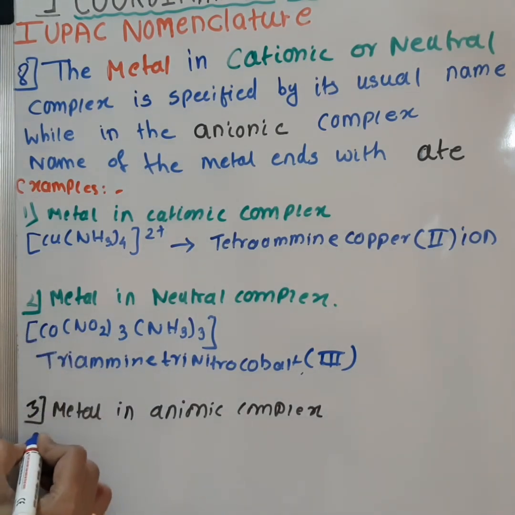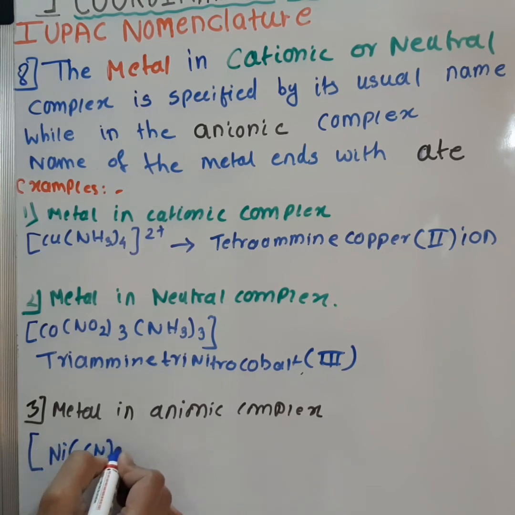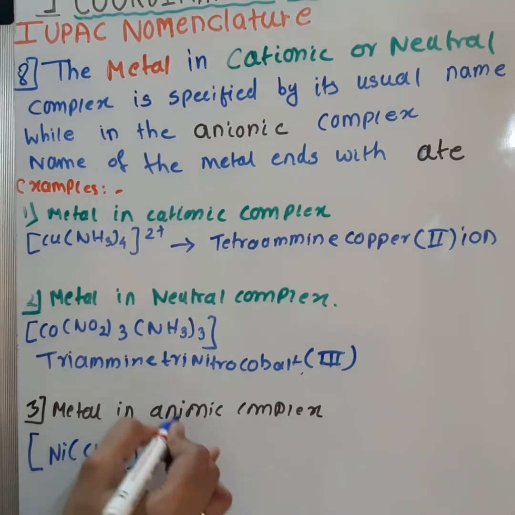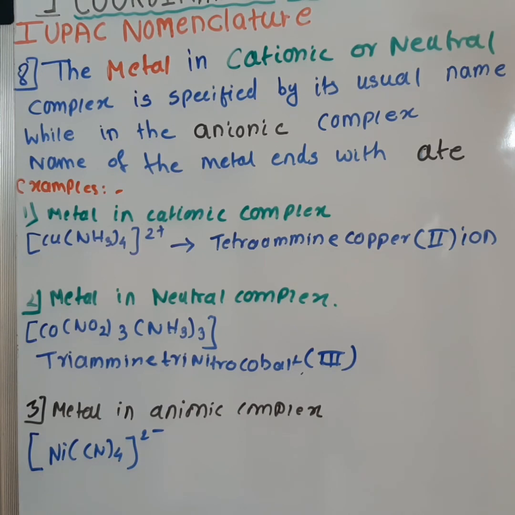So example for this is [Ni(CN)4]2-. This is the anionic complex. So the name of the metal in this complex will be with the ending ATE, that is, it is nickel, so it will be nickelate ion.